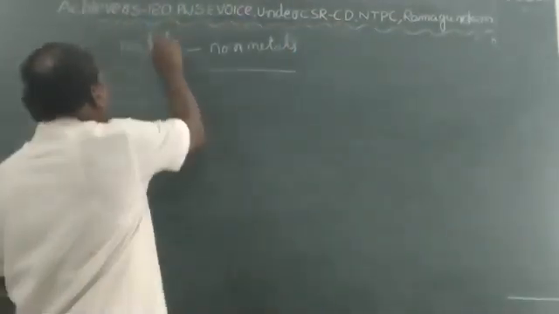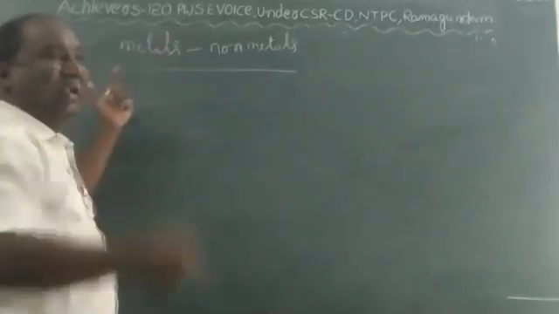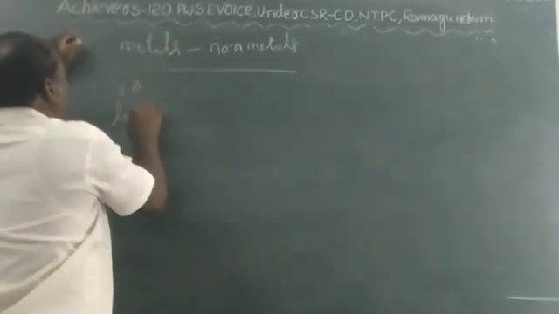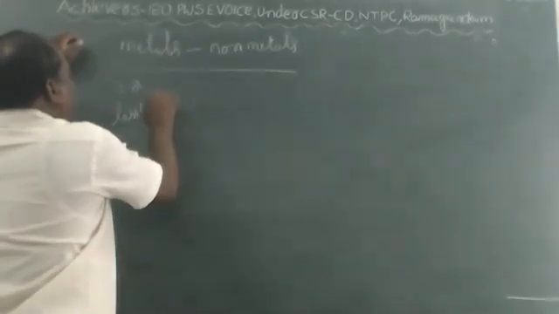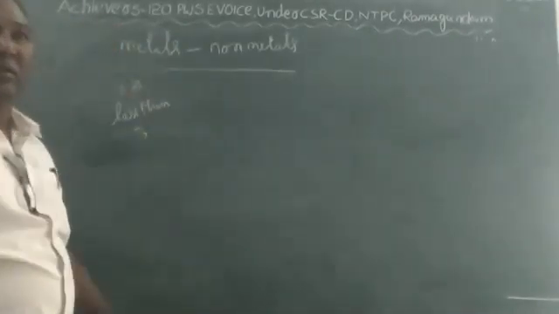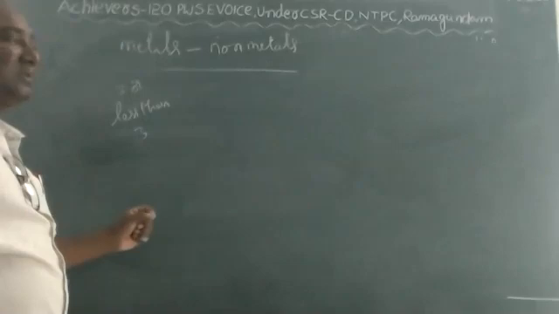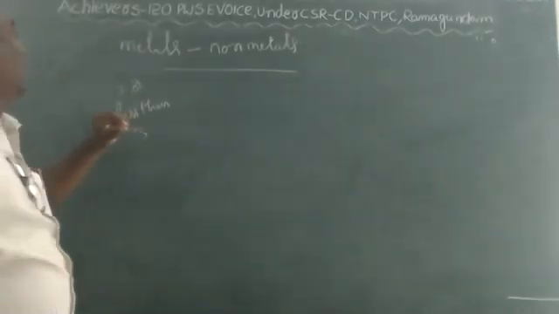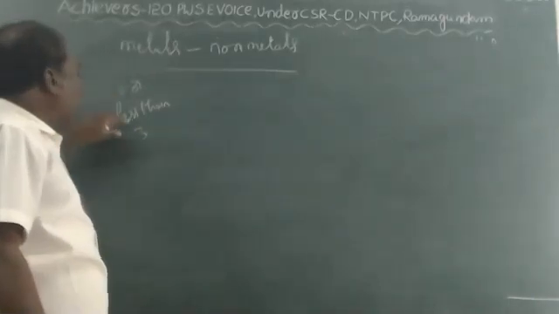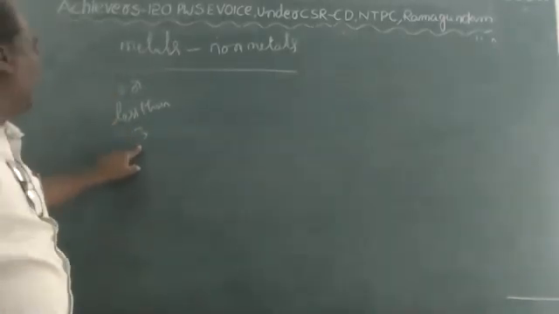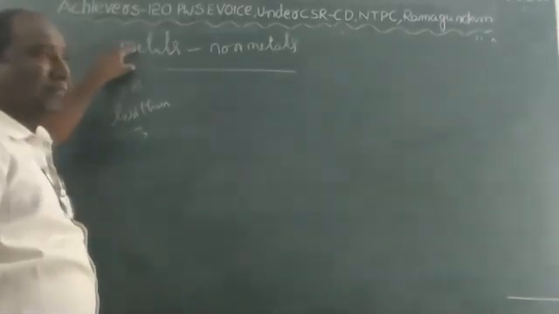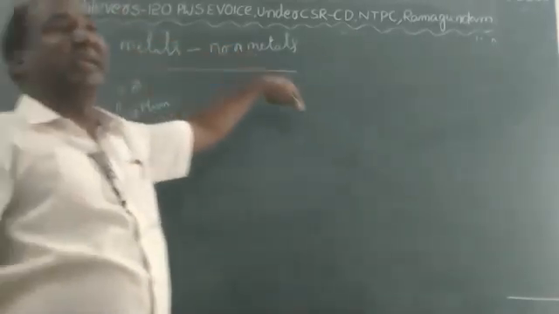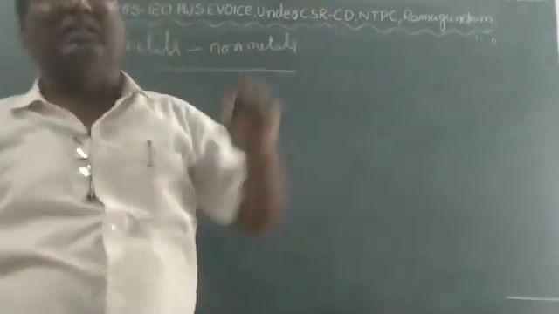They are called metals. How many valence electrons do metals have? 3 or less than 3. For example, the first group and second A group all belong to the metals family.